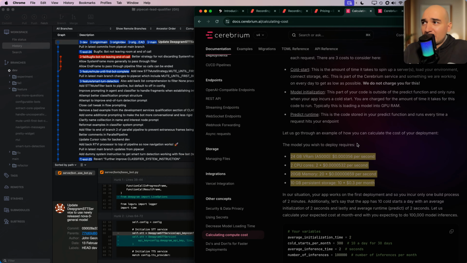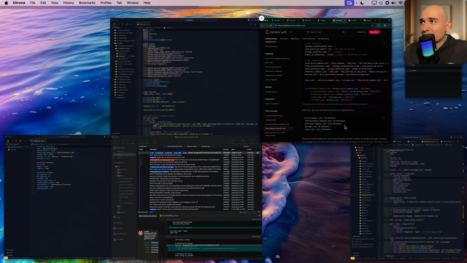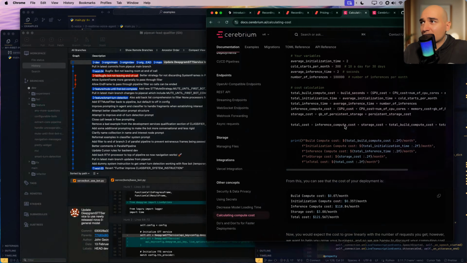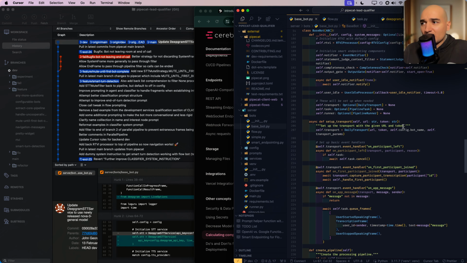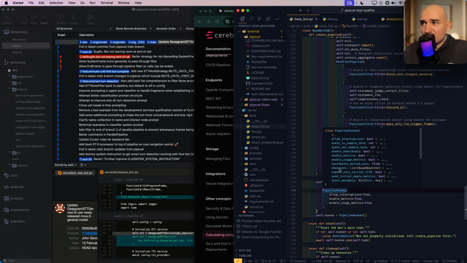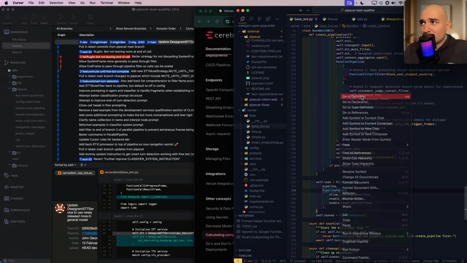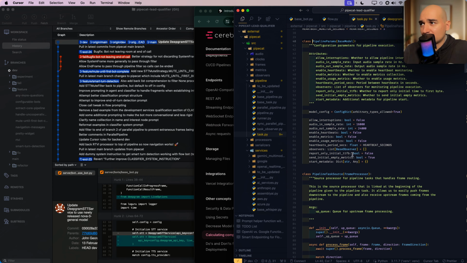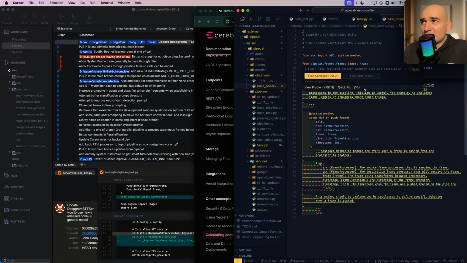And actually, while I was reading through their documentation, they mentioned something about a pipeline logging thing, which happily merged into what I need to do next to actually get my end of call report working. So there's this pipeline task thing with these pipeline params. And notice there's this observers thing here. So I had a little look in here, and if I can find it now, base observer. This is a base class for pipeline frame observers. Observers can view all the frames that go through a pipeline without the need to inject processors in the pipeline. Useful for implementing loggers and debuggers, among other things.